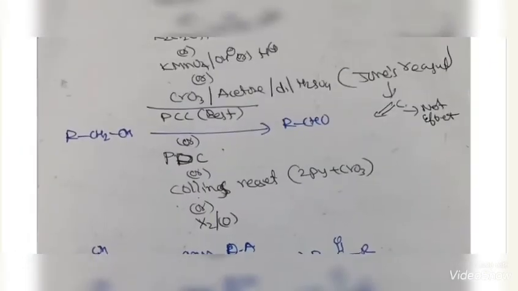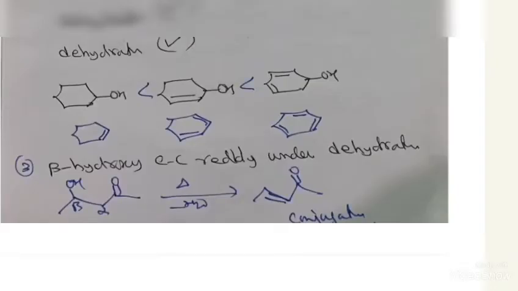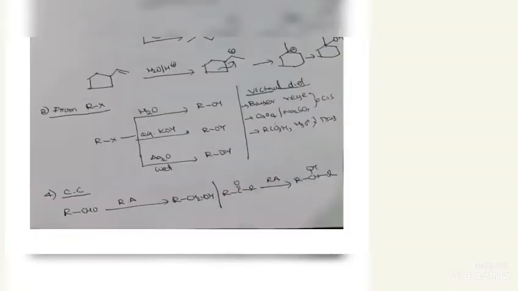So this is briefly about alcohols. What we have discussed: first preparation methods, then physical properties, then chemical properties. In chemical properties, we discussed reactions related to acidic hydrogen, substitution reactions, and oxidation reactions. Okay, thank you.